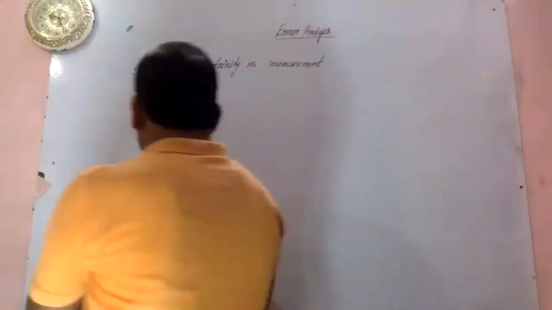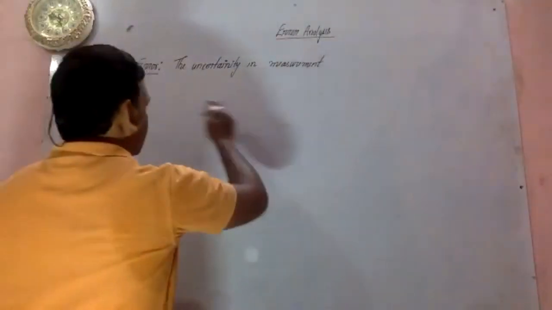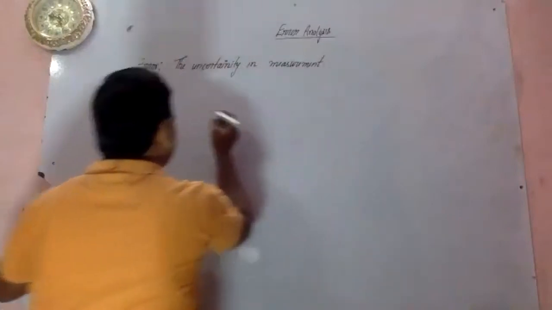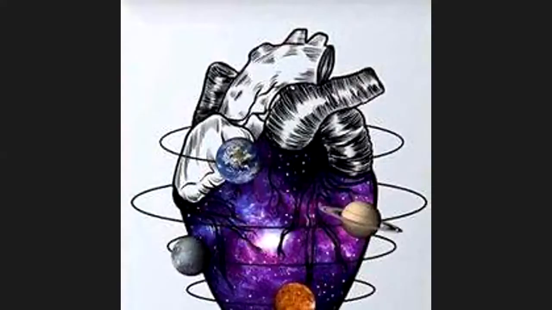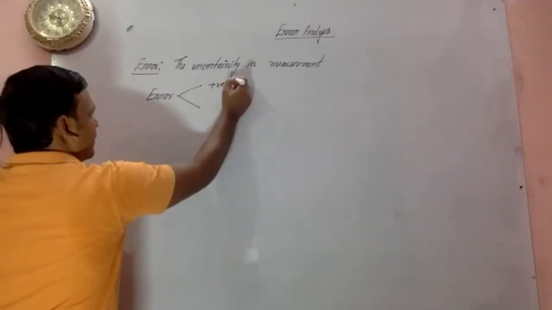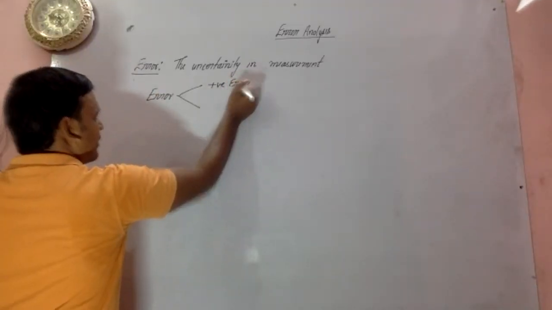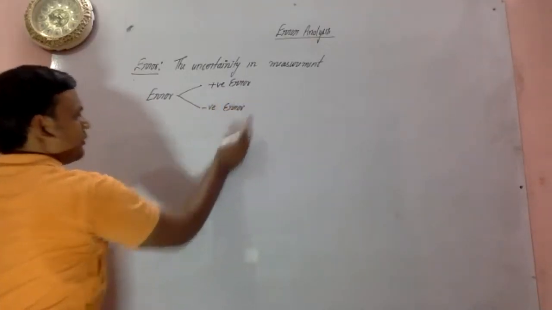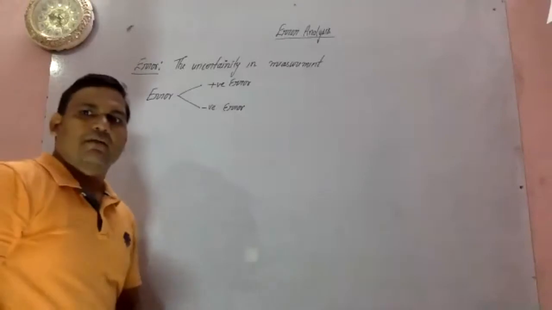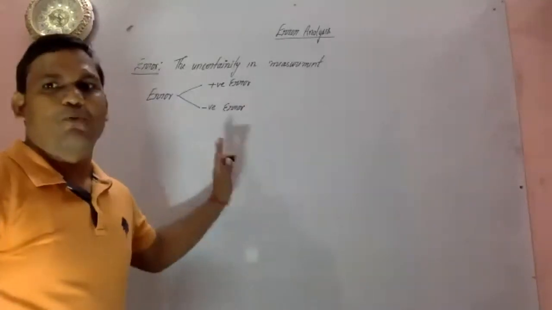So coming to the error, I was already telling you that it can be further classified. So this is positive error, and this may be your negative error. Okay, the overall error will be only these two, positive and negative.